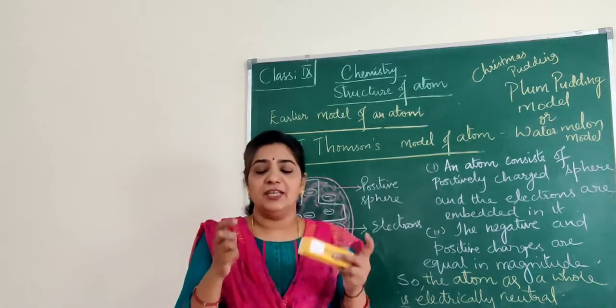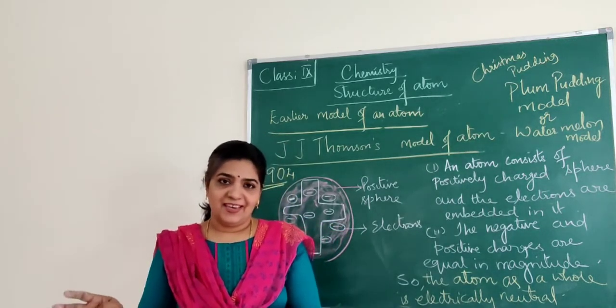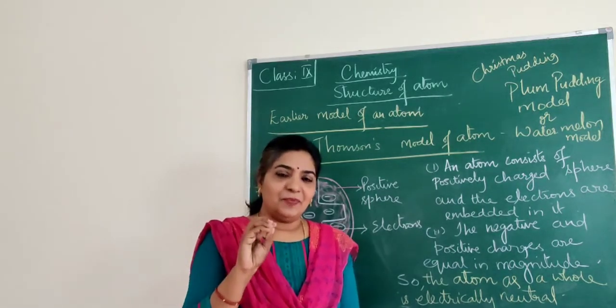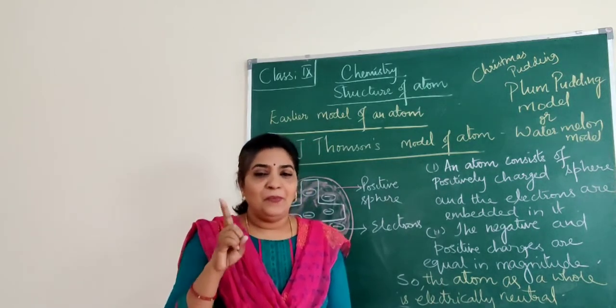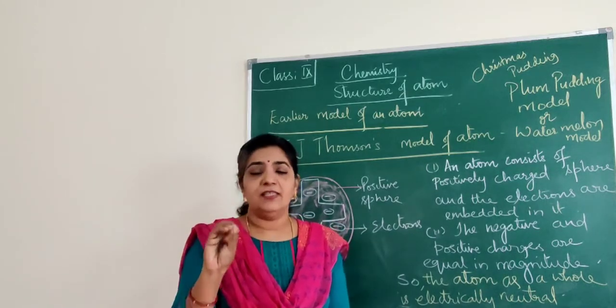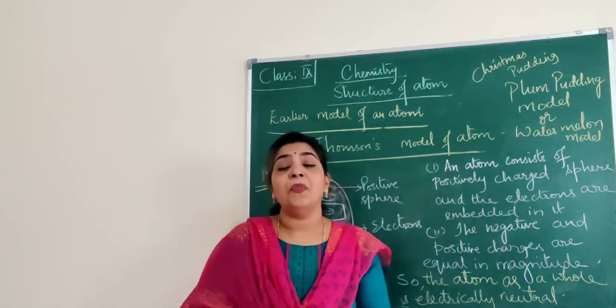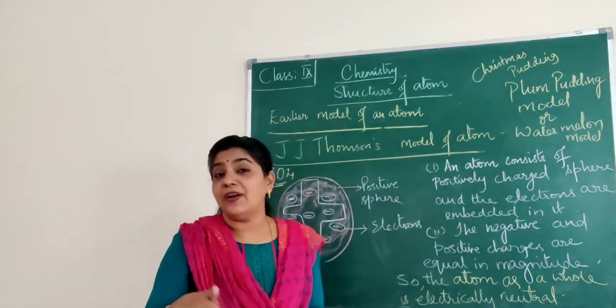So next time when you eat a watermelon or a plum cake, you should know whatever the pudding part you are eating, according to J.J. Thomson, it is the positive part, and the black currant or raisins, or kishmish, as we say, represent the electrons.